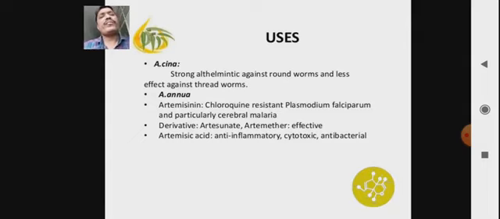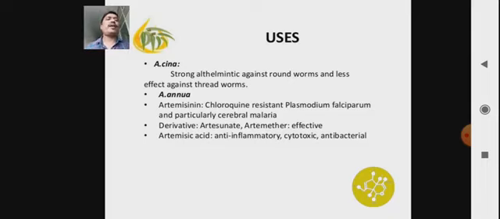Different uses of Artemisia. Artemisia sina is used as a strong anthelmintic against roundworms, with less effect against threadworms, meaning a parasiticidal property. Then Artemisia annua: artemisinin is mainly used in the treatment of malaria caused by malarial parasites, that is Plasmodium falciparum, and particularly cerebral malaria.